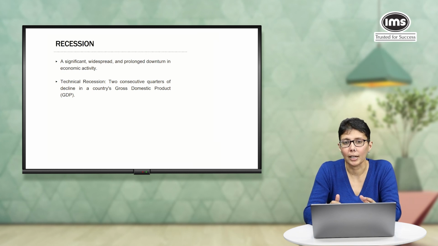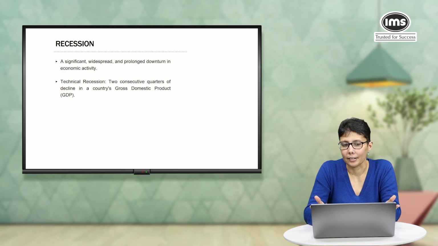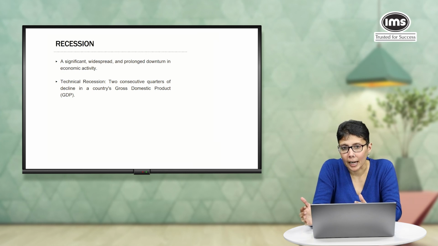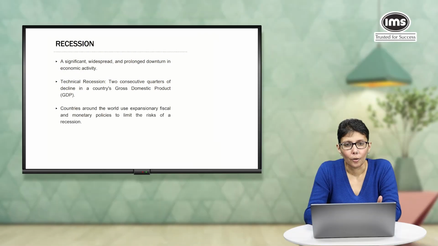Now, thankfully, we have not really seen a depression in the true sense of the term. The last depression that most people have talked about is the Great Depression of 1929. Now, what is the difference between the recession and a depression? It is just severity, that's it. A recession can last for months, maybe a year. A depression usually takes a much longer time to recover from, and the effects of a depression are a lot more widespread.